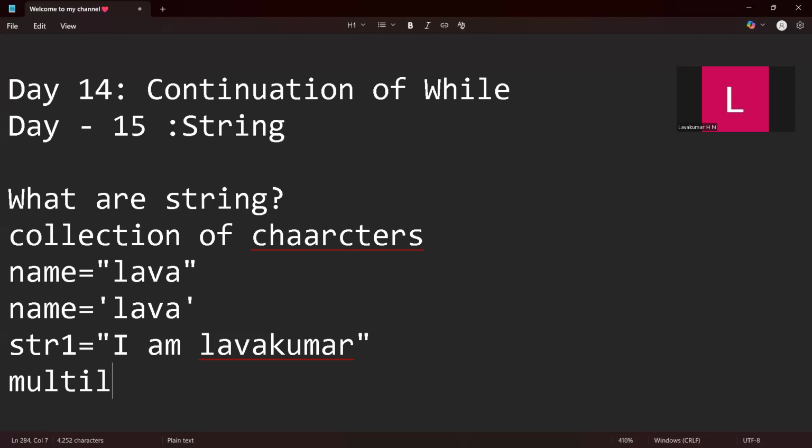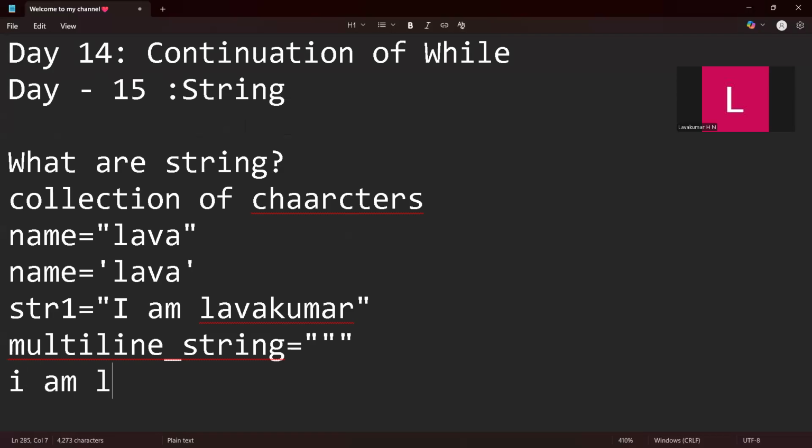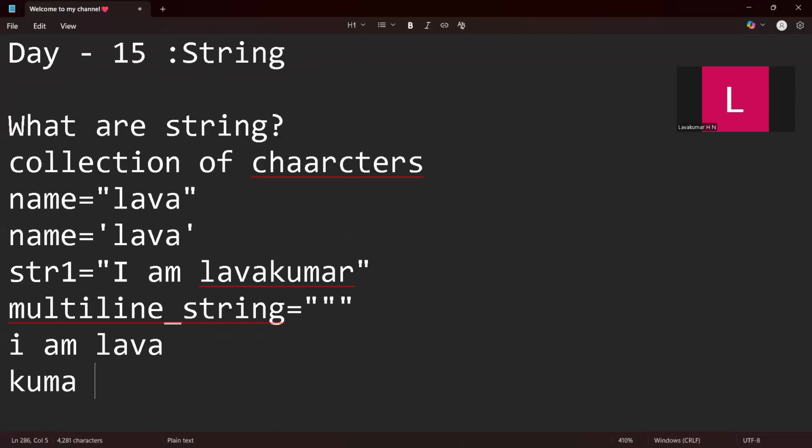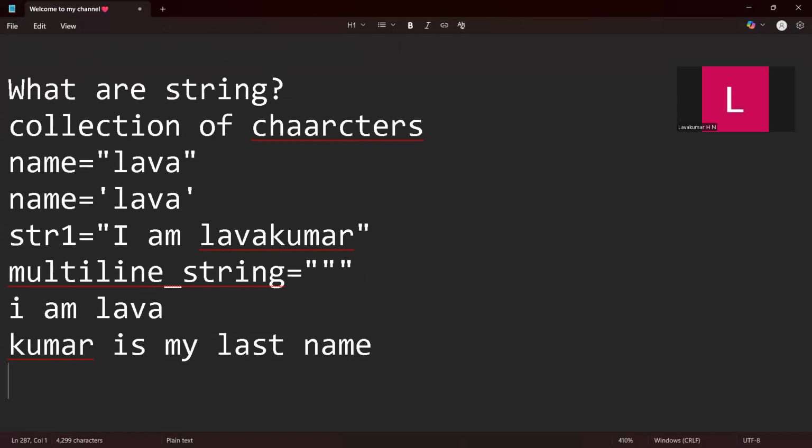Multi-line string. So this is how we insert it. I am Lava, and Kumar is my last name. This is one way. Here you have two different lines, but you are supposed to use three quotes at the beginning and three quotes at the ending. In between you put the multi-line data. This is how you have multi-line strings.